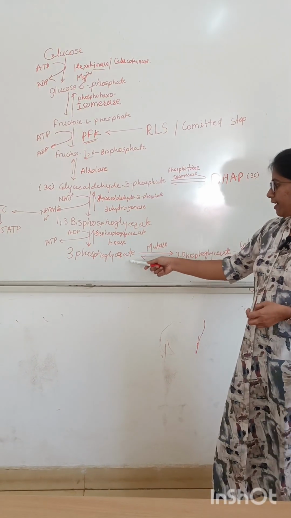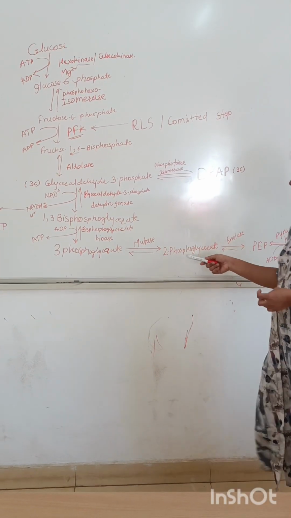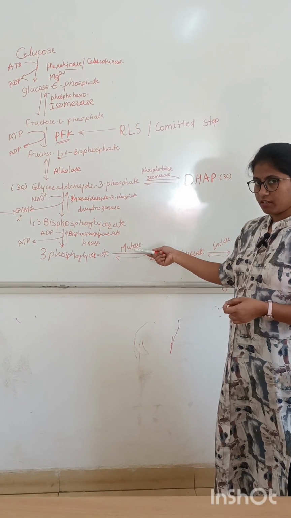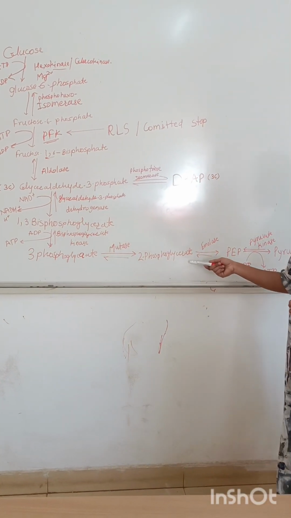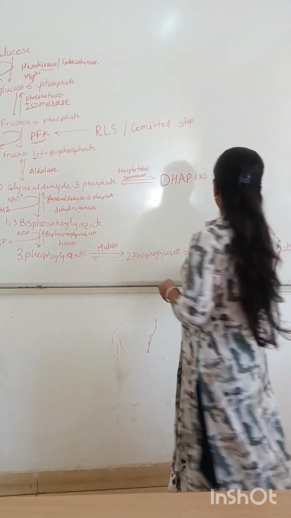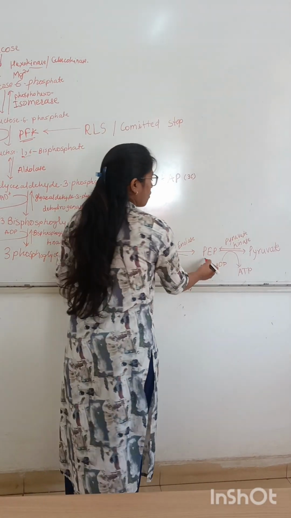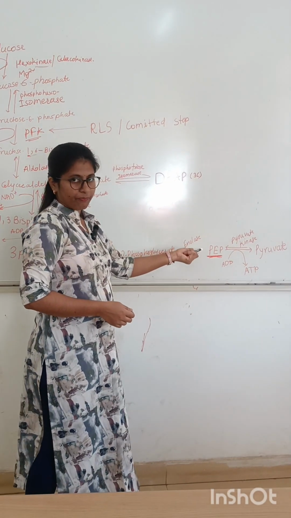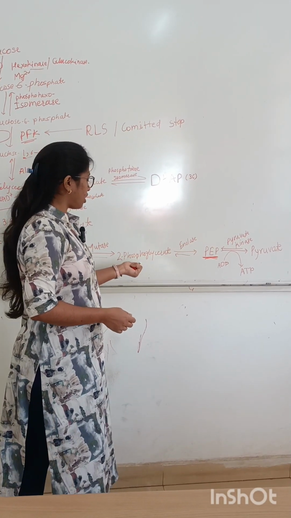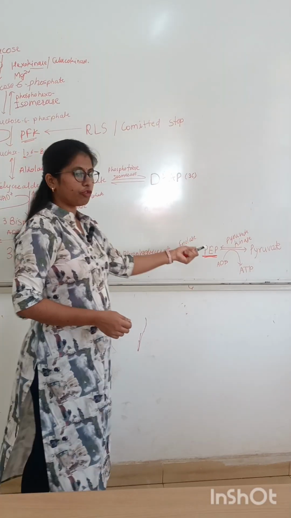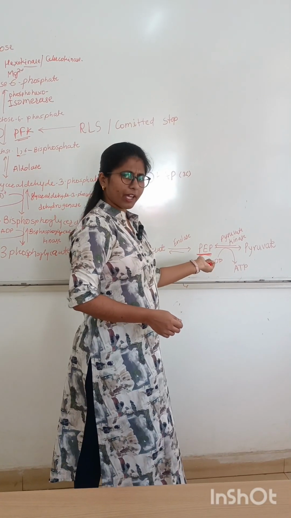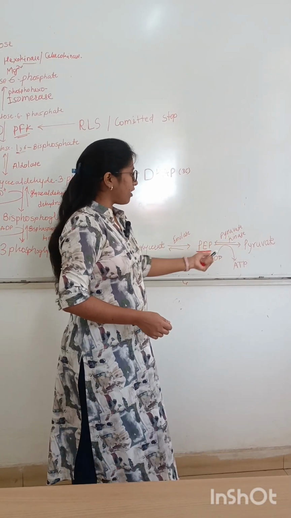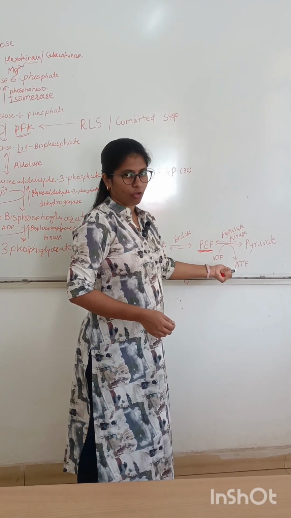Now, this 3-phosphoglycerate undergoes mutation and forms 2-phosphoglycerate with the help of enzyme mutase, and this 2-phosphoglycerate forms phosphoenolpyruvate with the help of enzyme enolase. Enolase enzyme converts 2-phosphoglycerate into phosphoenolpyruvate. Phosphoenolpyruvate forms pyruvate with the help of enzyme pyruvate kinase. Here again ATP is formed.